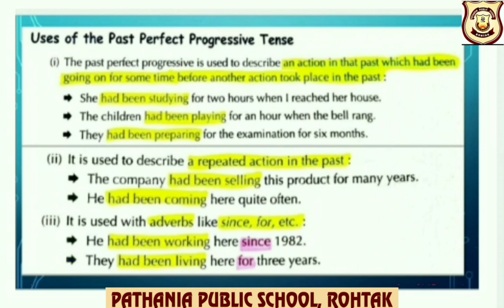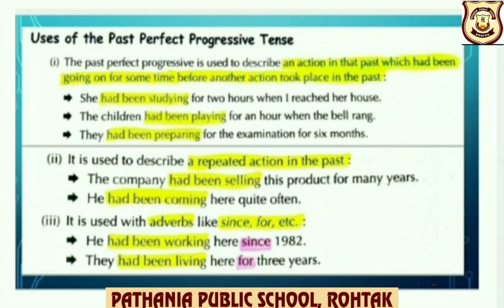And which is the other action that took place? When I reached her house, that is, reached. It is used to describe a repeated action in the past. Example: the company had been selling this product for many years. So it shows that the action is repeated, that they are still selling.